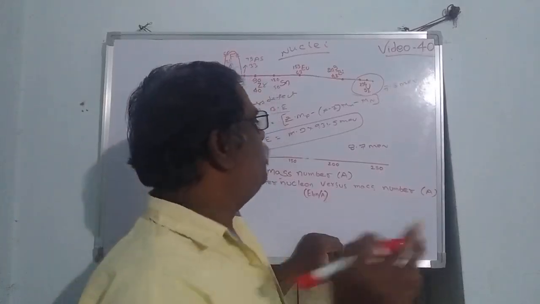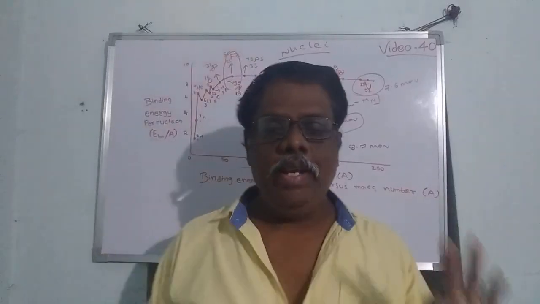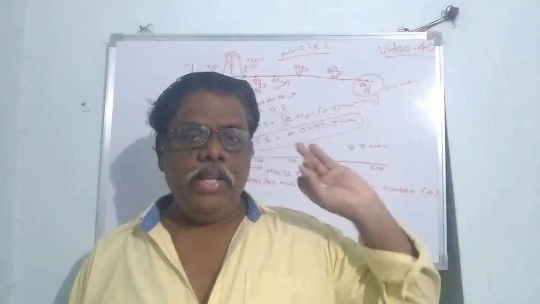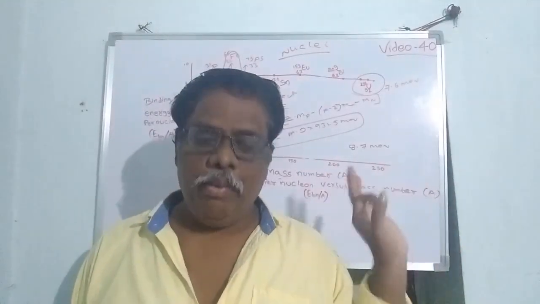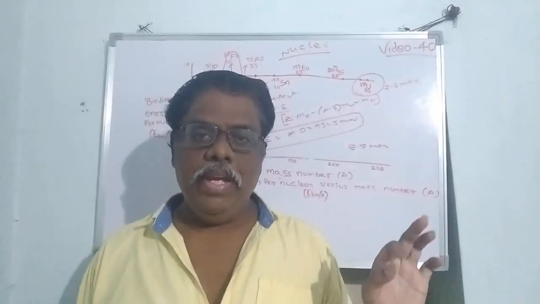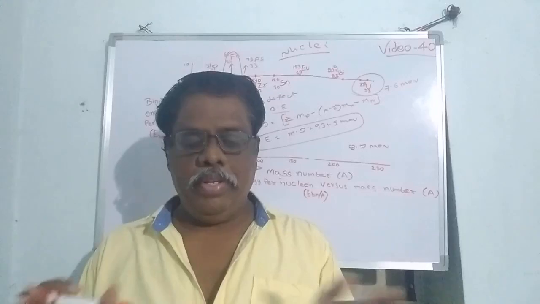Okay, that means it participates in the fission reaction to attain stability. These are the three elements we have to remember: hydrogen, iron, and uranium. Iron has the greatest stability among all the elements, 8.7 MeV. It neither participates in fission nor fusion.